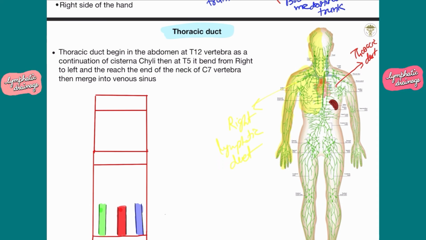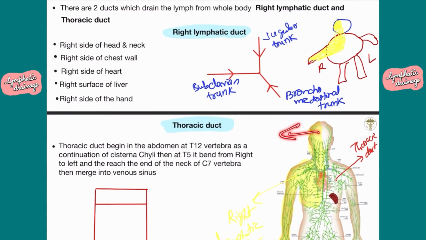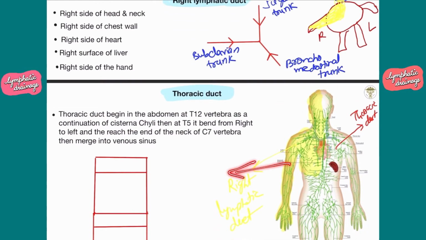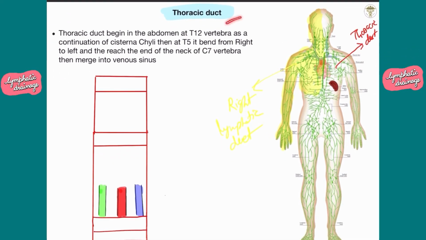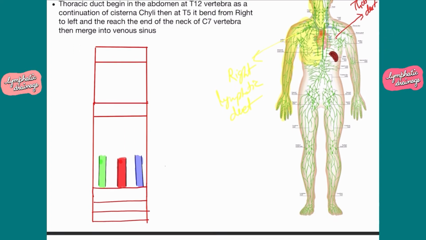I already said that this region is drained by the subclavian trunk. This region is drained by the jugular trunk. This region is drained by the subclavian trunk, and these regions are drained by the bronchomediastinal trunk. These are the right lymphatic duct. Now I will discuss the thoracic duct.